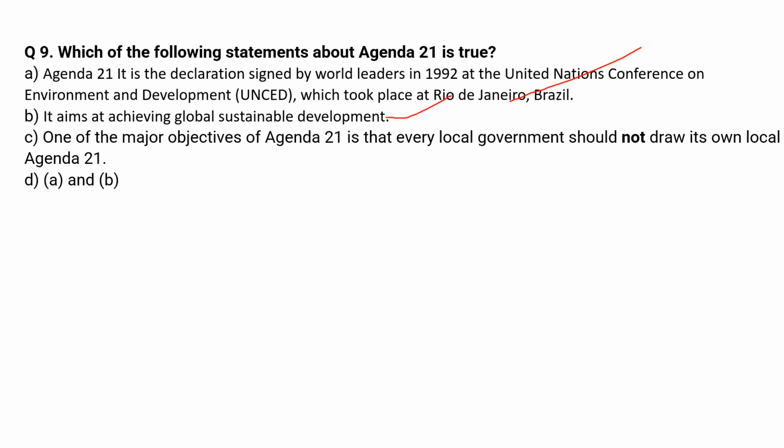It is also correct. One of the major objectives of Agenda 21 is that every local government should not draw its own local Agenda 21. This is not correct, because the major objective of Agenda 21 is that every local government should draw its local agenda. So the correct option is option D, A and B.